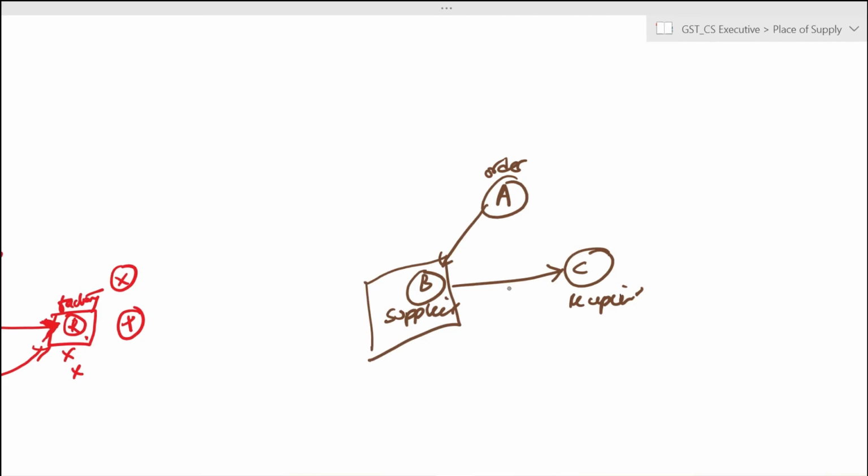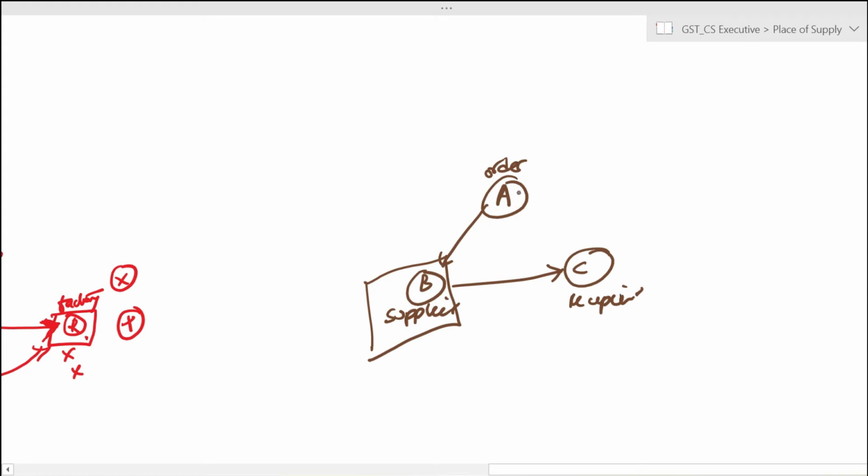The person who is placing the order need not necessarily receive the goods. It can be received by the person on whom the direction has been given by the third person. So in our example, C should receive the goods based on the order placed by A.